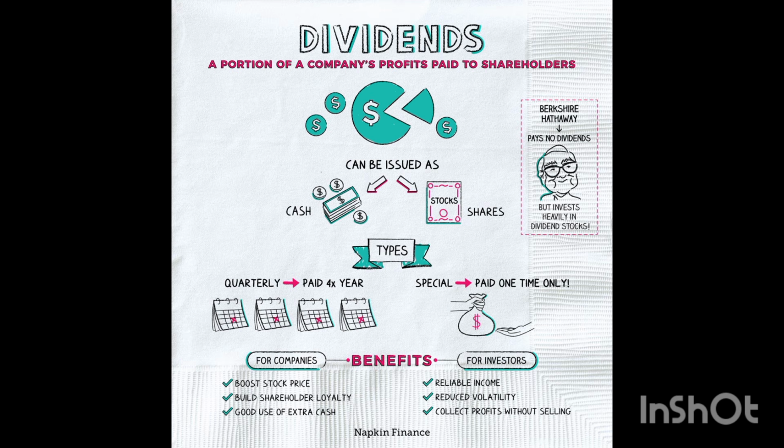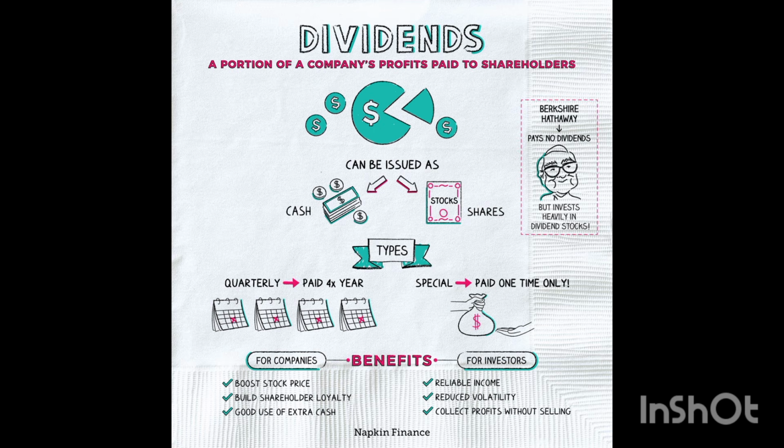Then dividend. Basically, it is a portion of a company's profit paid to shareholders, and it can be issued as cash or shares. It has two types: quarterly, paid 4 times a year, and special, paid one time only. For companies, the benefits are that it can boost stock price, build shareholder loyalty, and make good use of extra cash.